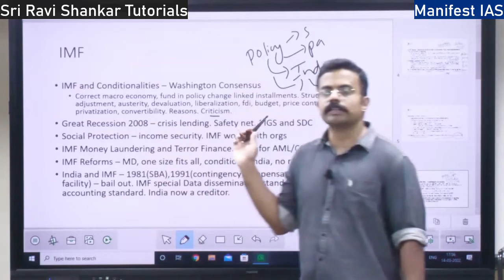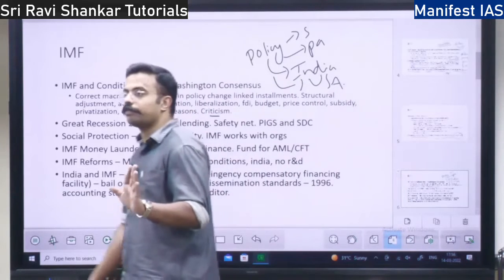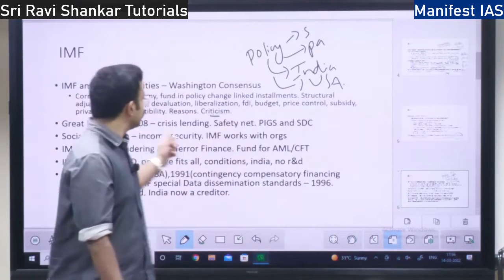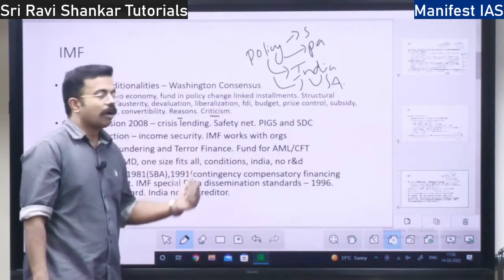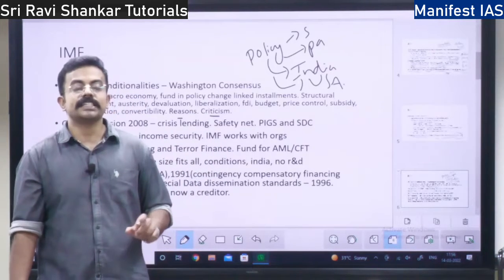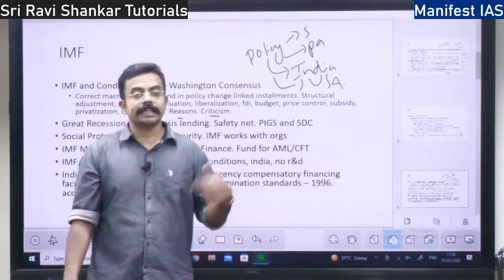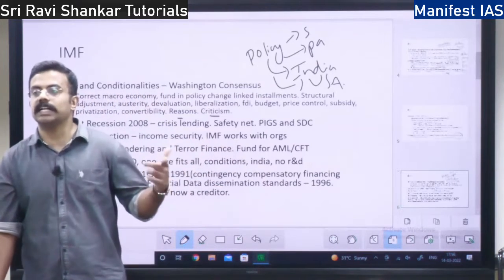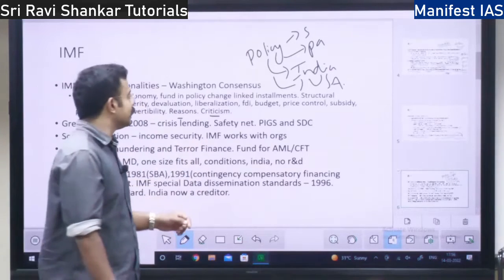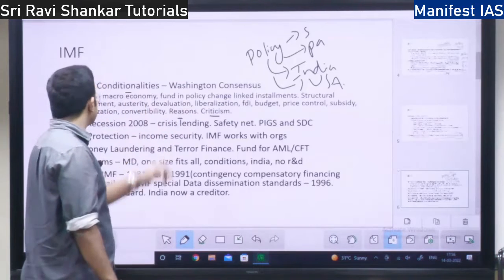So the policy prescriptions should be changing. It should not be similar for every problem. Then also they say that policy prescriptions are determined by the Western countries' vested interest, right? So Western countries dictate what should be the policy change in the developing countries or least developed countries. That is also a criticism. So these are the criticisms with respect to the IMF conditionalities.